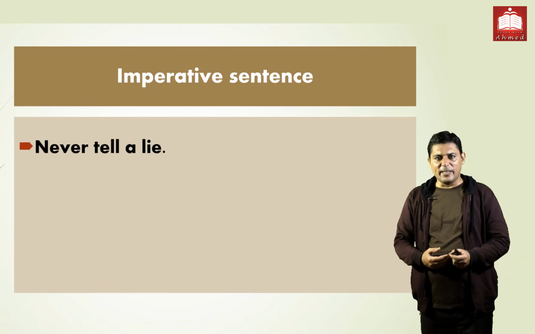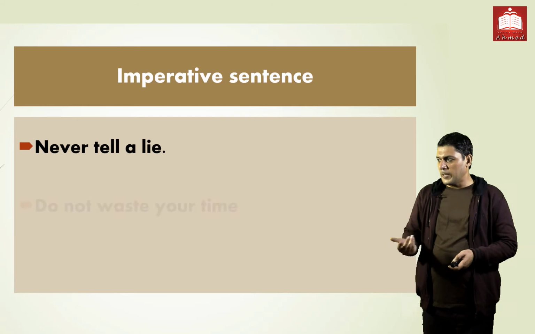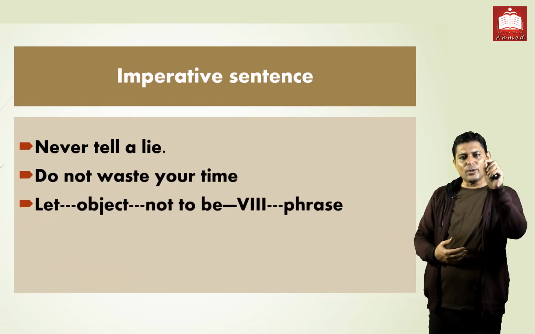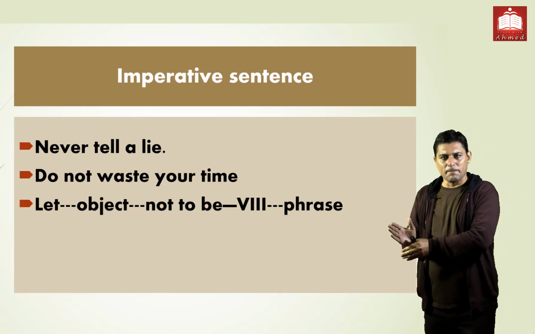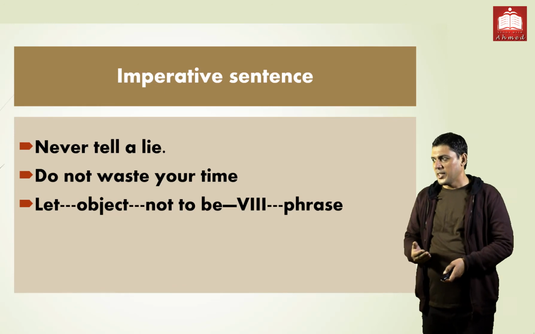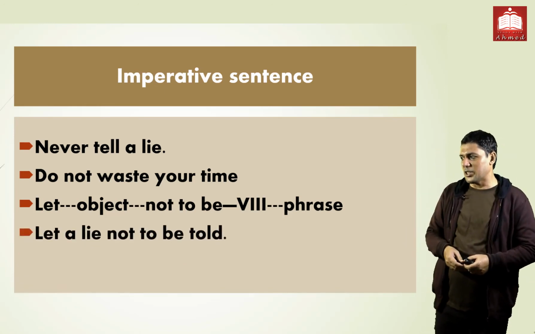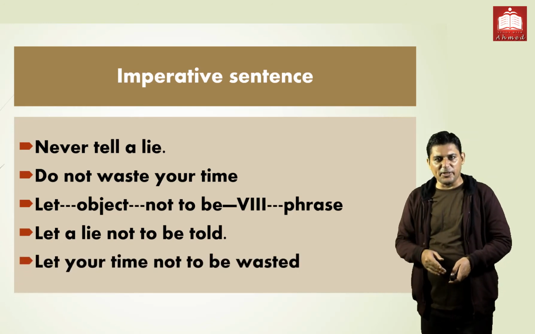Second, we have the negative idea. Never tell a lie, whether never or do not. So we have the same. Do not waste your time. The formula is the same; the only change is that we have to use not. Let, then object, not to be, then past participle and phrase. Never tell a lie: let a lie not be told. Do not waste your time: let time not be wasted.